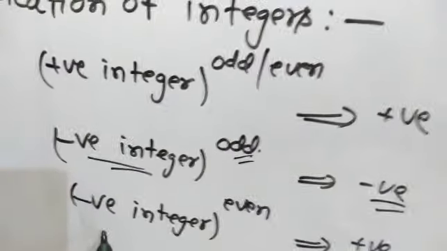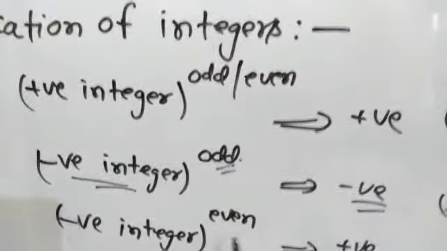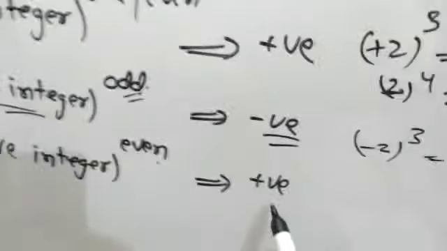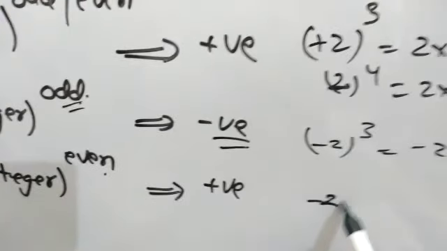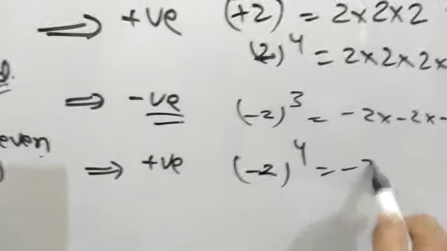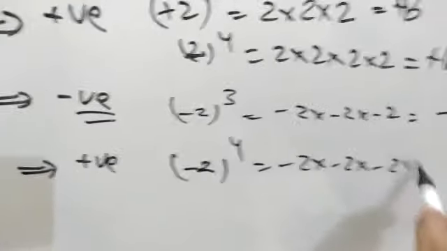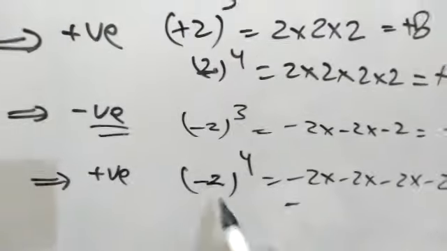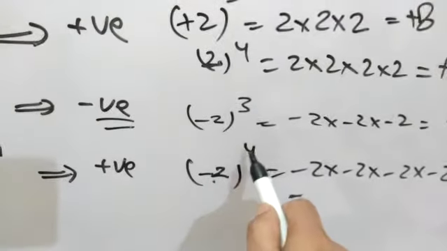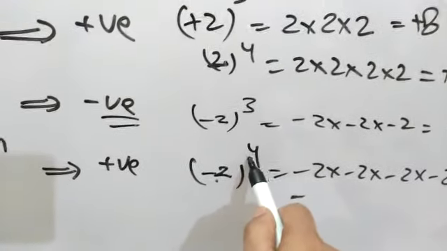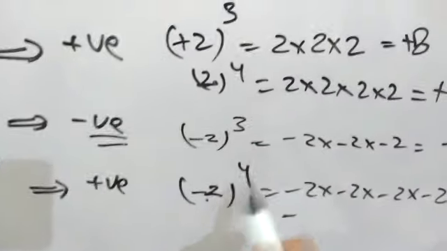But if the given integer is negative and you have to multiply it for even times, then the answer will be positive. As -2 raised to power 4, it means -2 into -2 into -2 into -2. Here the number is negative and its power is an even number.